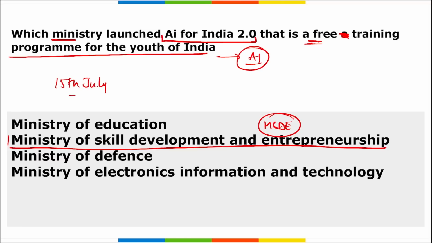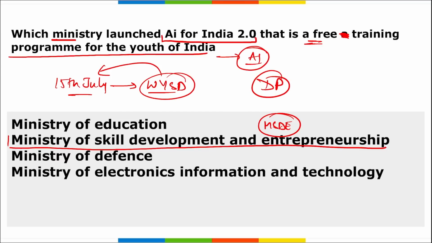The reason this was launched on 15th of July is because World Youth Skills Day is observed on 15th of July, and our Union Education Minister Dharmendra Pradhan ji launched this online training program, that is a free online training program on artificial intelligence, that is AI 2.0, correct?